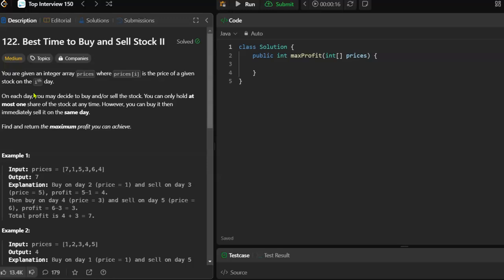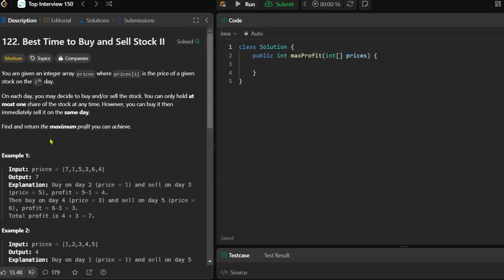You are given an integer array, prices, where prices[i] is the price of a given stock on the ith day. Okay, same thing. On each day, you can buy and/or sell the stock. You can only hold at most one share of the stock at any time. However, you can buy it and then immediately sell it on the same day. I don't know why you would do that.